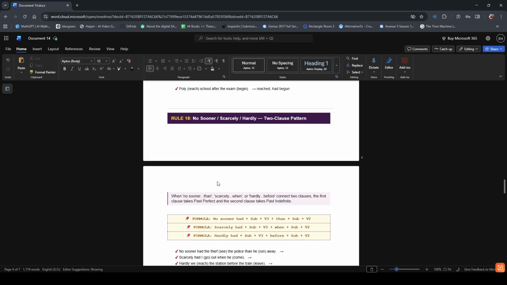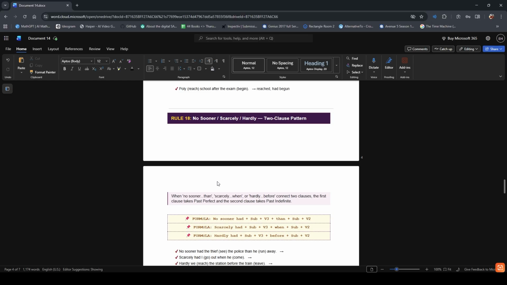Focus on the formula and examples. These are special expressions used to say that as soon as something happens, something else happens immediately. They come in pairs: no sooner than, scarcely when, hardly before. The first part is past perfect, the second part past indefinite.